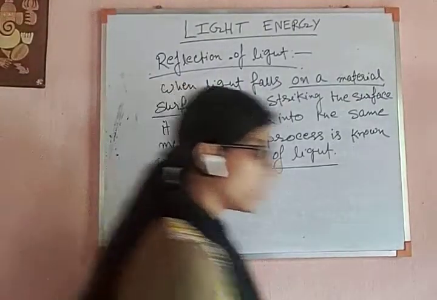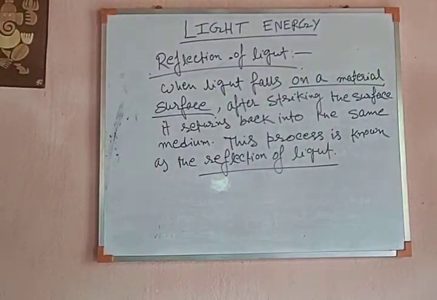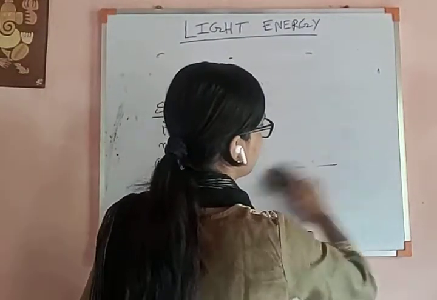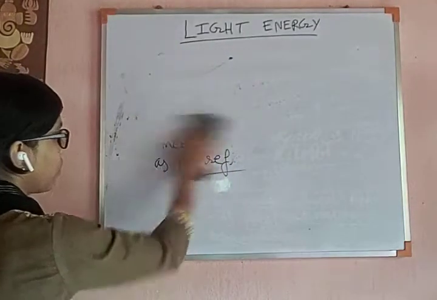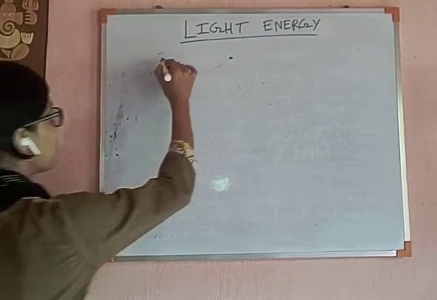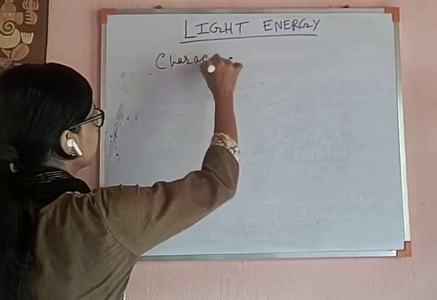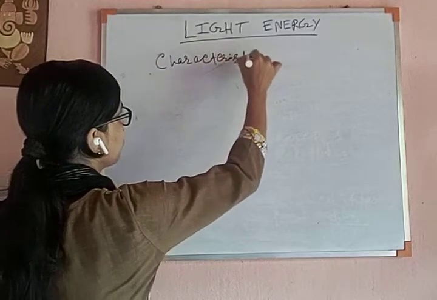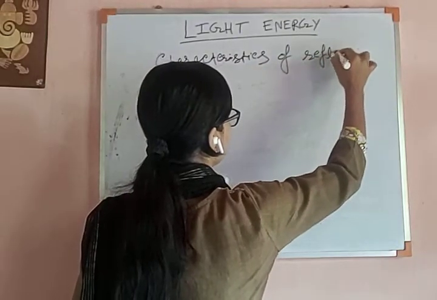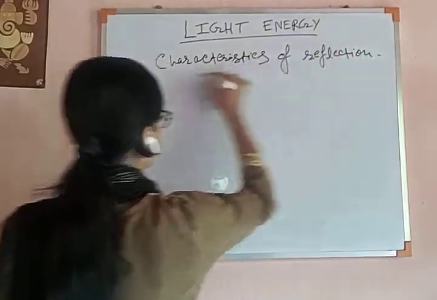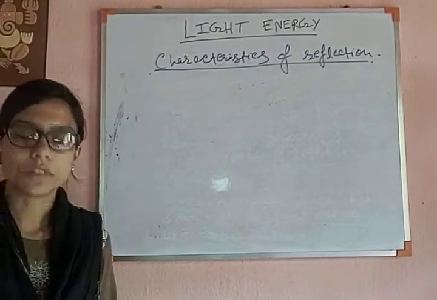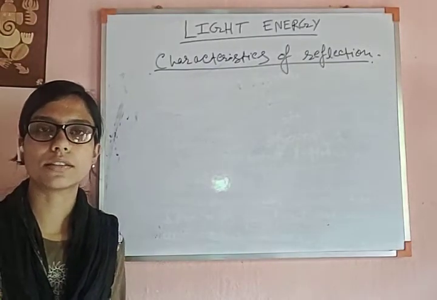Okay, so we can include the characteristics of reflection. You know that there are two types of material: one is very rough and the second is shiny.